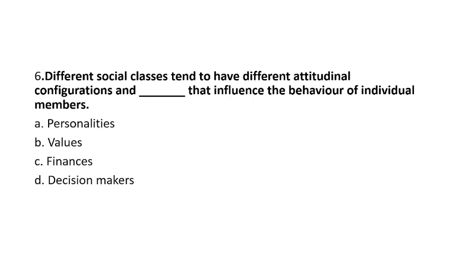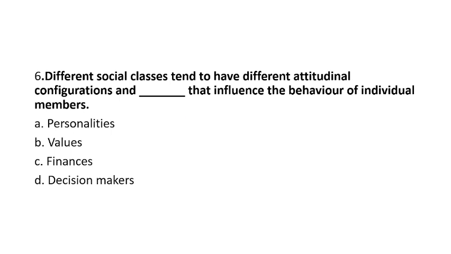Question number 6. Different social classes have different attitudinal configurations and dash that influence the behavior of the individual members: personality, values, finance, decision makers. I hope this question is quite tricky, but you can get it. For different social classes, there is no use of financing and decision making. So C and D can be easily eliminated.